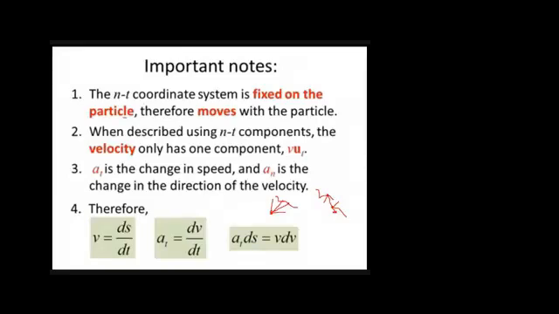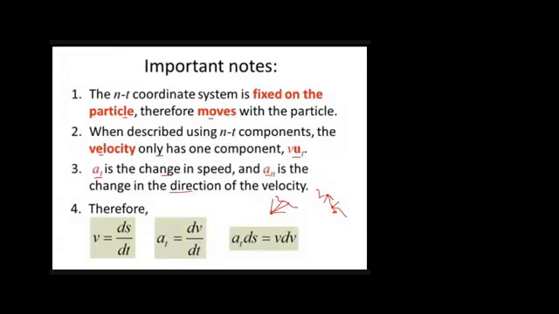So when describing velocity using the n-t coordinate system, the velocity only has one component, and that is the t component. Whereas in the case of acceleration, we have both components, and the at basically represents the change in speed, or change in magnitude of velocity, and the an basically represents the change in direction of velocity.